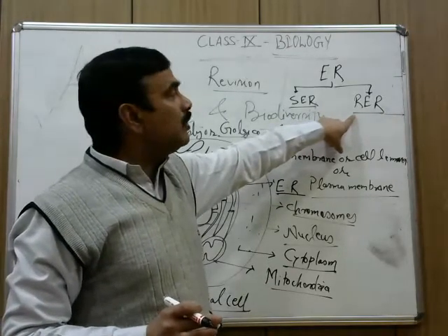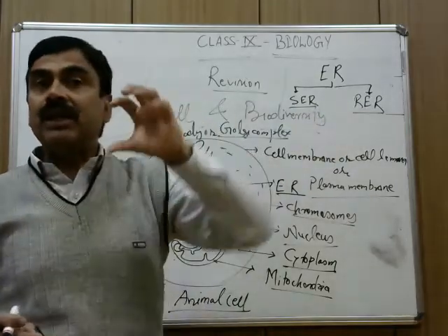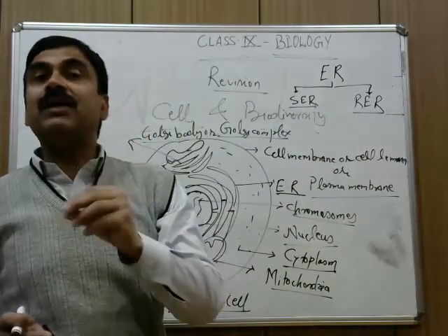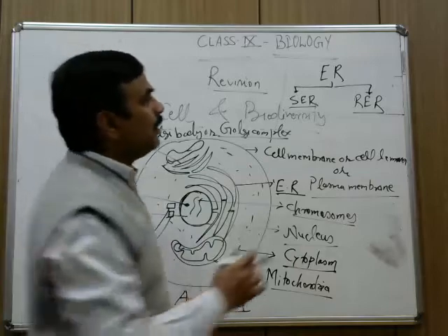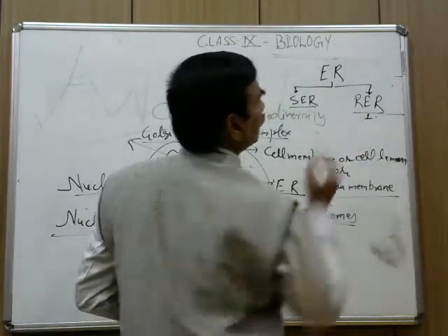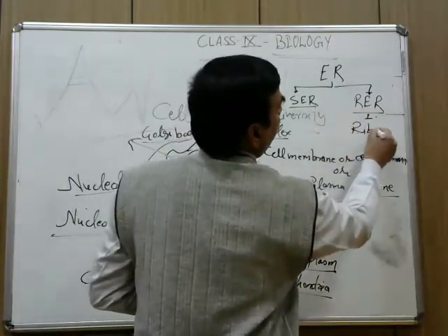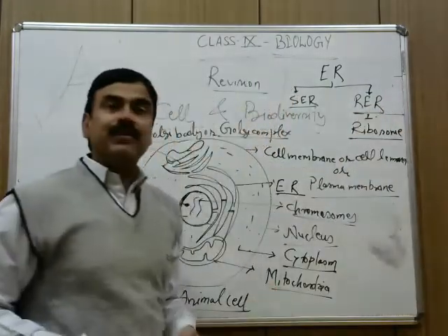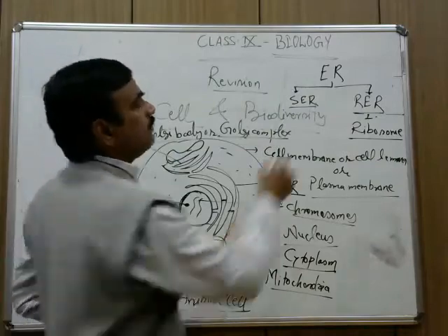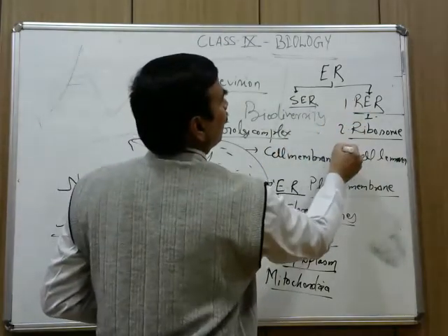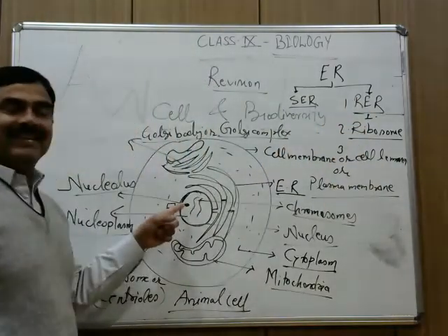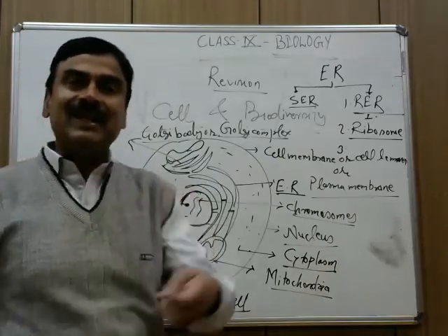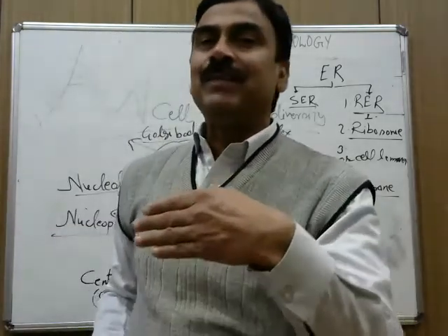Right now I am going to tell you that the protein production is done by three cell organelles. Number 1, number 2, ribosome, the function of RER, the function of ribosome, and number 3, nucleolus. All three cell organelles are producing the protein.